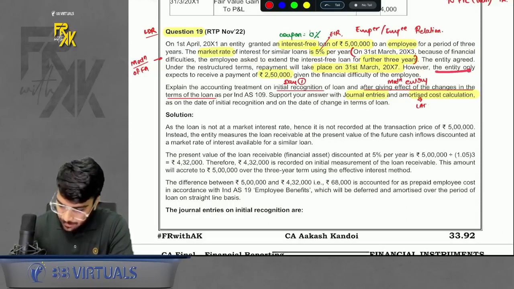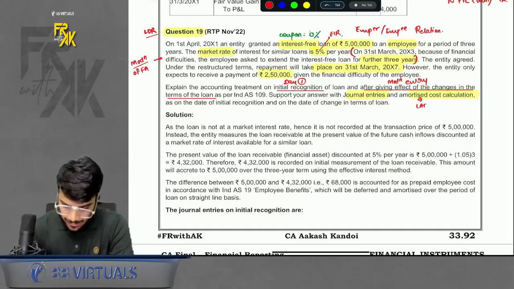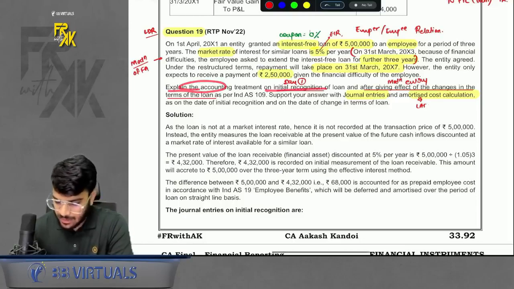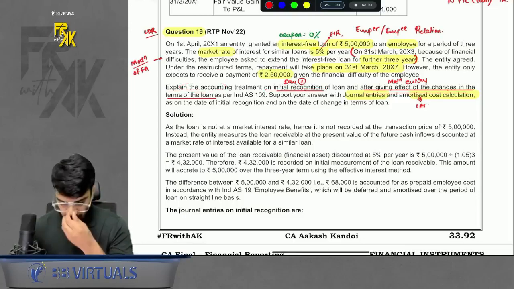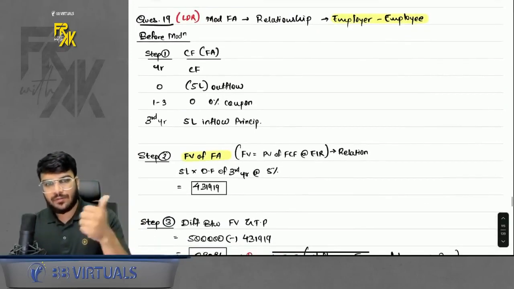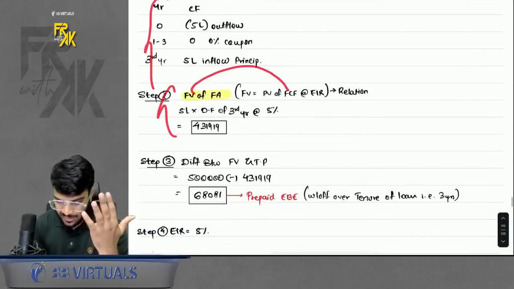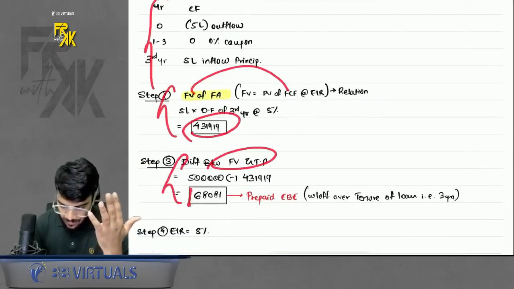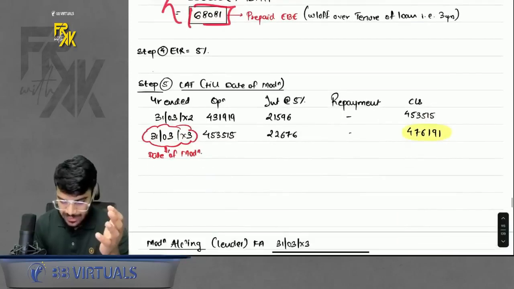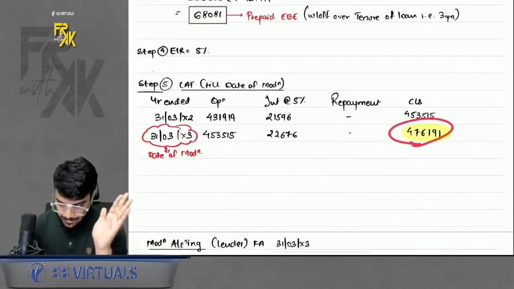And the repayment was supposed to happen at 5 lakhs. Now it will happen only at 2 lakh 50 because there is some financial difficulty faced by the employee. Explain the accounting treatment on initial recognition and after giving the effect of modification. See, simple accounting first before modification accounting. Step number 1 cash flow. Step number 2 fair value, you will compute it. Step number 3 difference transferred to prepaid employee benefit expense. Step number 4 EI. Step number 5 LAT. LAT prepared only up to the date of modification. Then modification accounting.